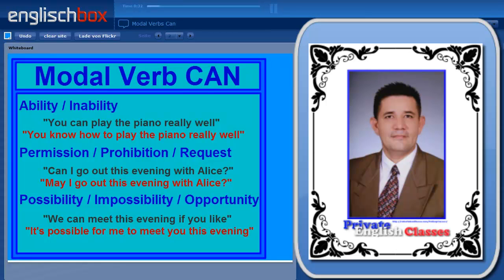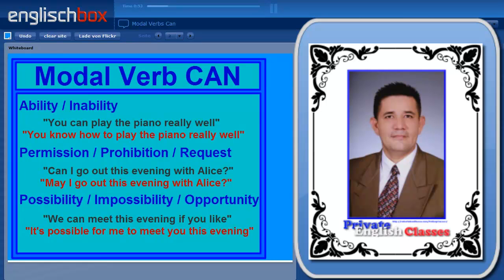So let's first of all look at ability and inability. For example, you can play the piano really well. Here we could also say you know how to play the piano really well, or you're able to play the piano really well.